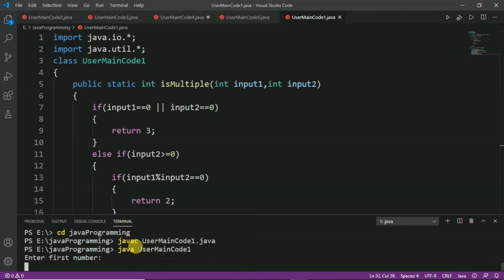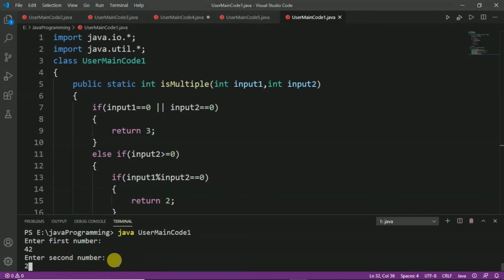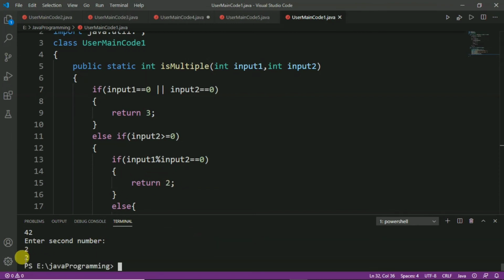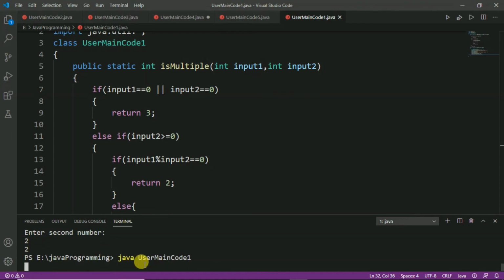So, let us take 42, and here also enter the second number. Let us take 2, and here we know that 42 is exactly divisible by 2. So, it should return 2, because here we can see that if input 1 modulus input 2 equal to 0, then the program should return 2. So, let us check, and here we can see that it returns 2.